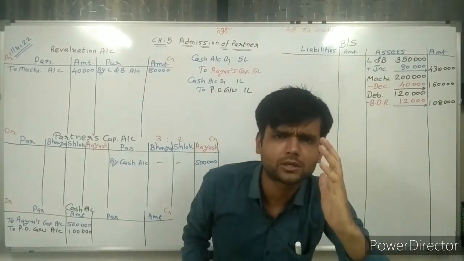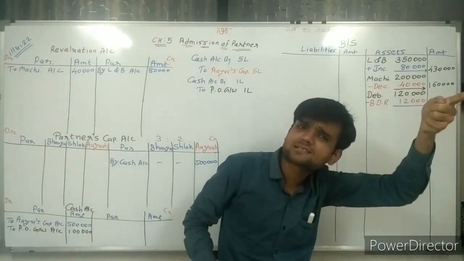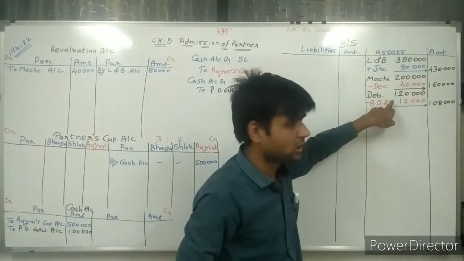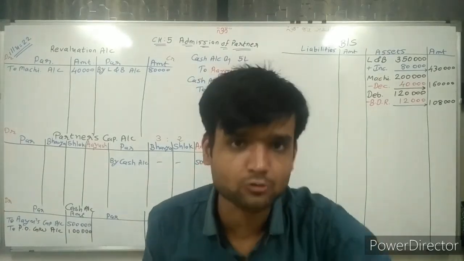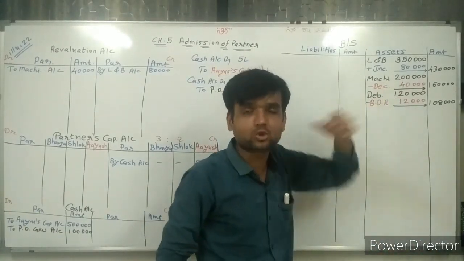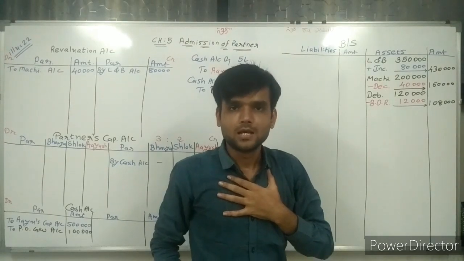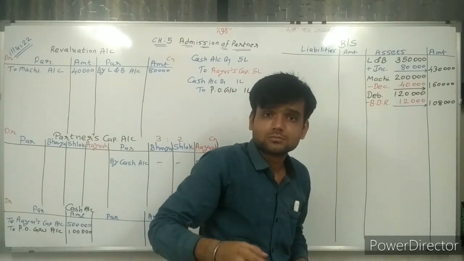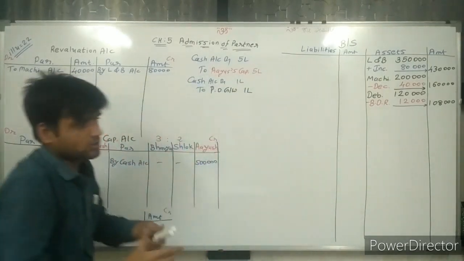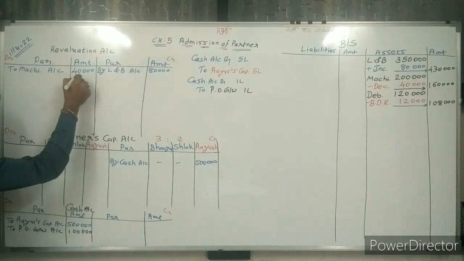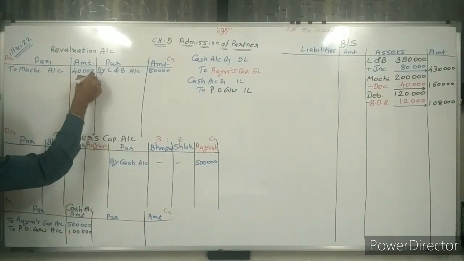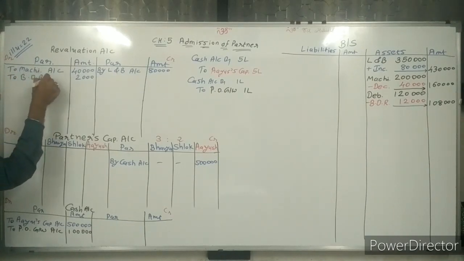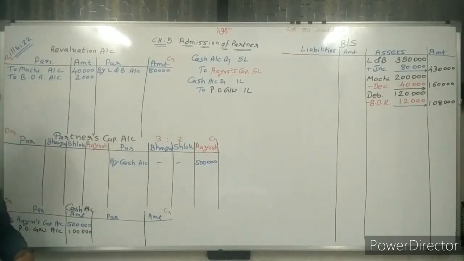Now think about it as per the last lecture. Sir, in the last lecture, the same situation. Here the bad debt reserve is given 10,000 and the new bad debt reserve is 12,000. So my loss is there. Additional 2,000 is my loss. So that 2,000 rupees loss we need to write here: to bad debt reserve account, debit.